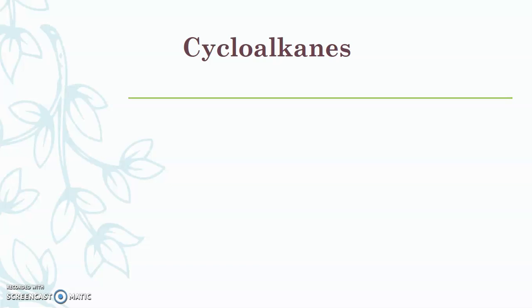As these compounds are like alkanes, having some properties related to alkanes, and as they are cyclic in nature, they are known as the cycloalkanes. So this is the basic idea of the meaning of cycloalkanes.